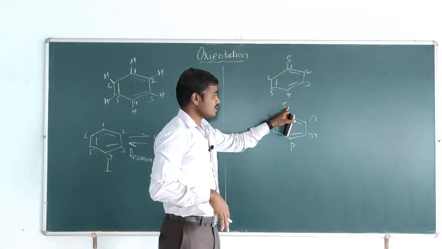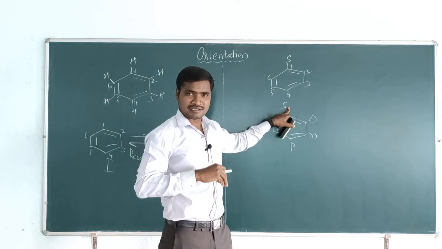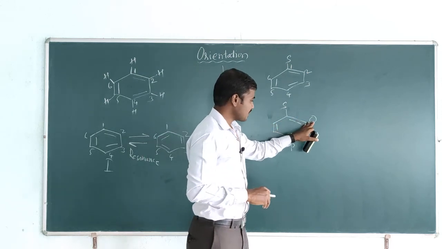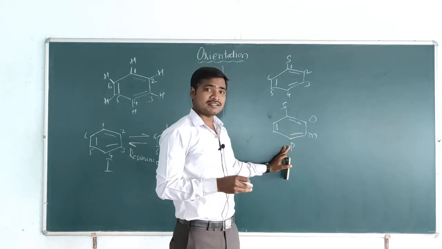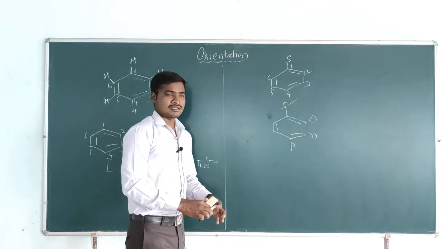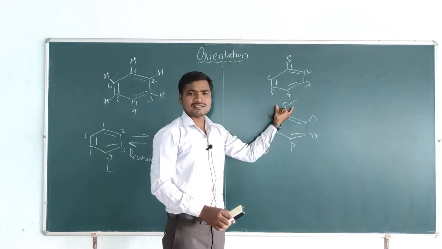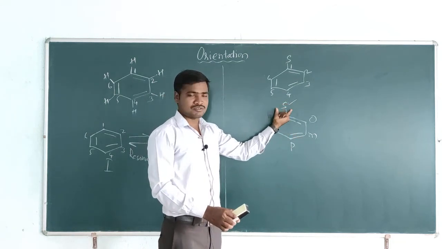So this substituent directs the further electrophilic substitution to particular positions, and that depends on the substituent that is present on the benzene molecule. I have taken here a general substituent.